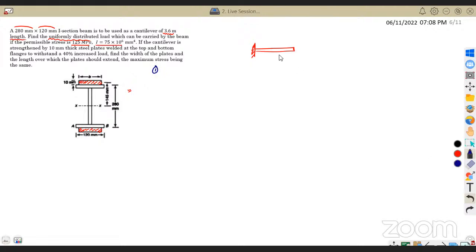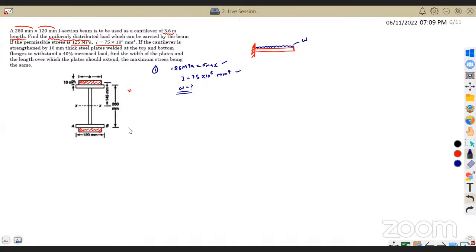What are they asking? We need to find out what this UDL value, the W value, is such that the maximum permissible stress is 125. Okay, sigma max is 125, and the I value is 75 cross 75 into 6 into 10 to the power of 6 mm to the power 4. So the first question is straightforward. You don't need to worry about anything. Simply, it's an I section in which I is given, sigma max is given, and they are asking what this W value is, so that the maximum stress doesn't cross this 125 megapascal. So the first question is straightforward.